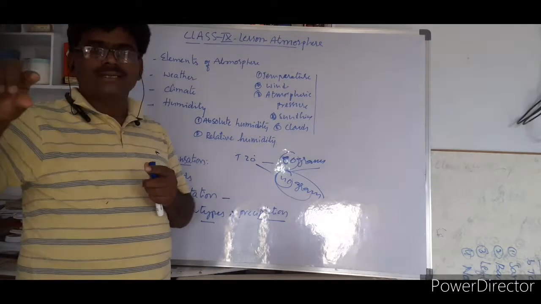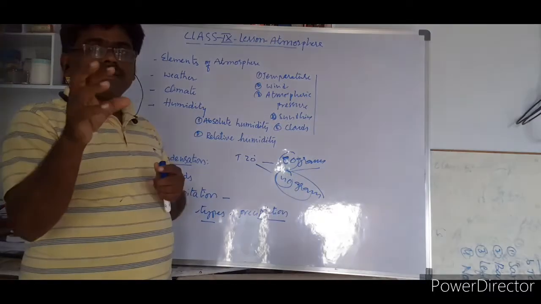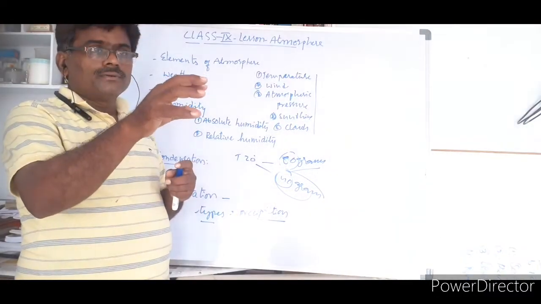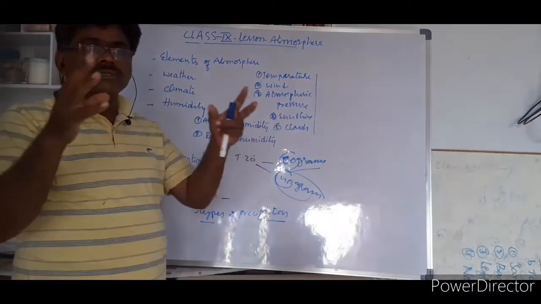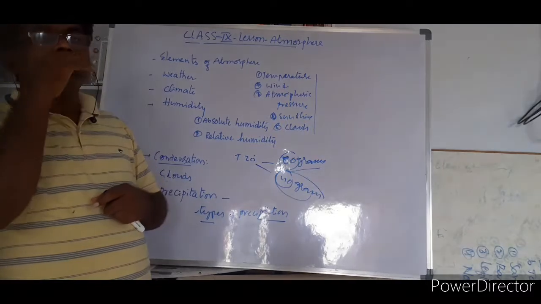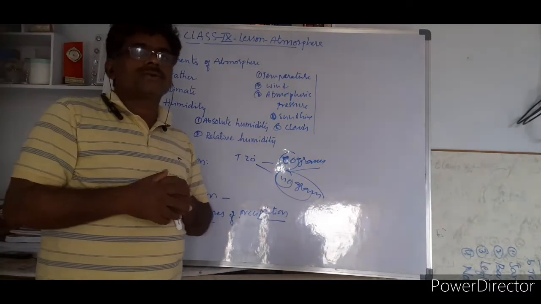If it changes into bigger and strong solid stones, that is what you call hailstones. All these things can be seen in the process of condensation.